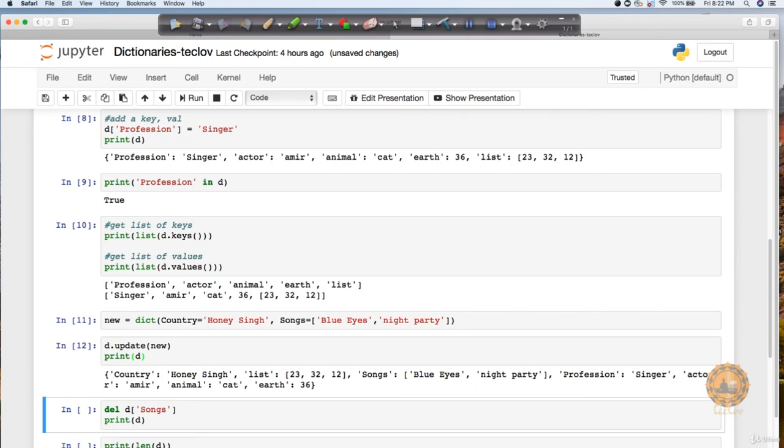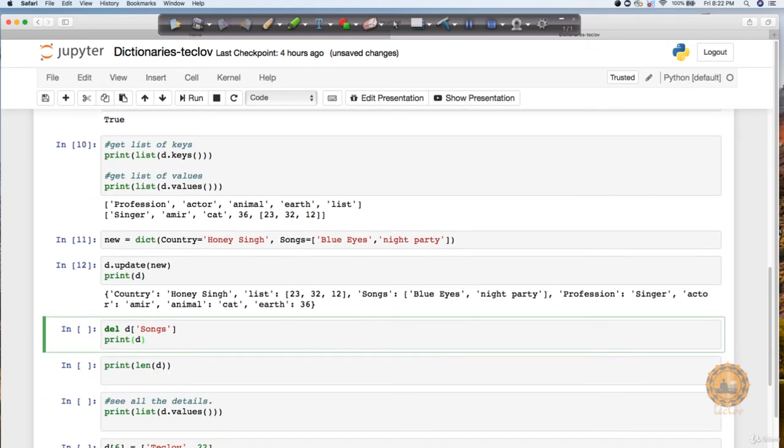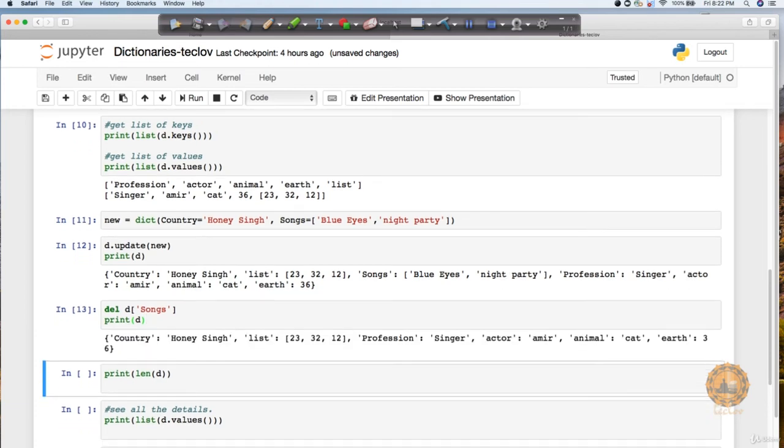It has basically added this value. You can see that this country key, which is my Honey Singh, is putting my value Honey Singh here, and his songs are also coming up, and even the values which were present in d are also available. So it's giving you both. If you want to delete something specific, you can just say del, which means the delete method, and it's going to delete a particular key which is songs.